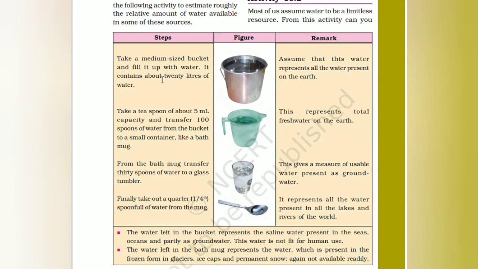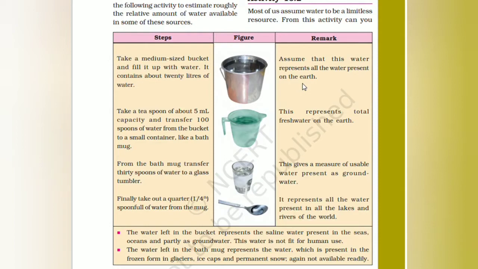Take a minimum size bucket and fill it up with water. It contains only 20 liters of water. Assume that this water represents all the water present on the earth. So the bucket of water represents the water that is present on the earth. Then next, take a spoonful of 5 ml capacity and transfer water from the bucket to a small container like a bath mug.